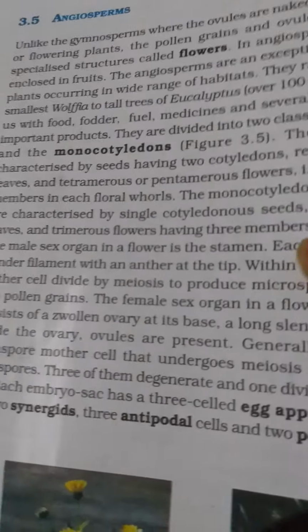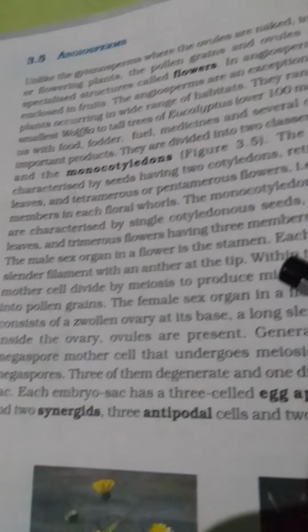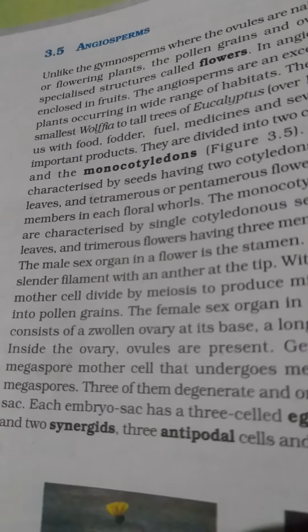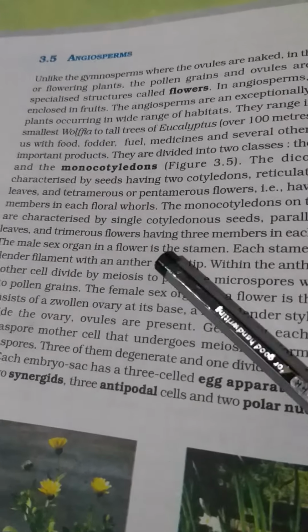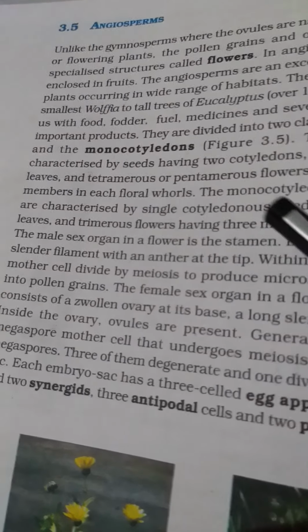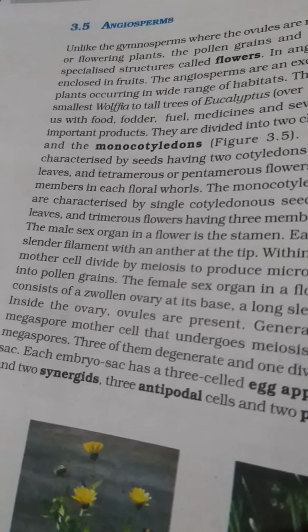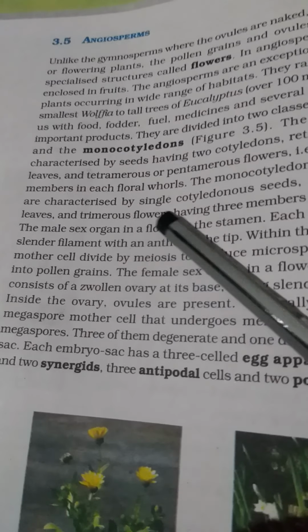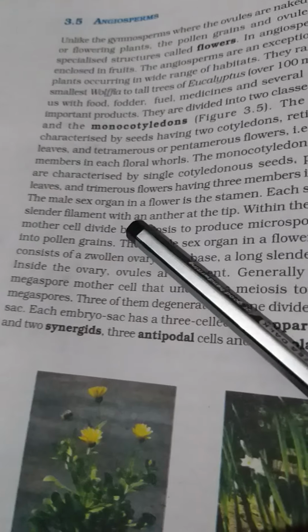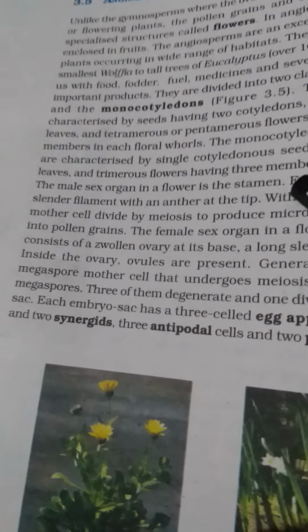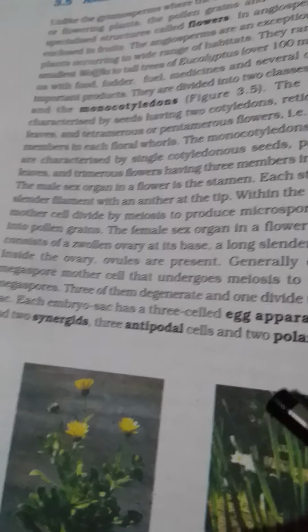Clear? Now here you see angiosperms. Basically, they are dicotyledons and monocotyledonous plants. The dicotyledons are characterized by seeds having two cotyledons, reticulate venation in leaves, and tetramerous to pentamerous flowers. These are types of venations. Now there are four floral whorls: calyx, corolla, androecium and gynoecium.